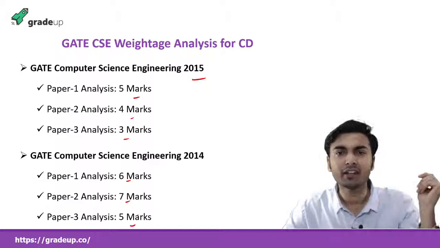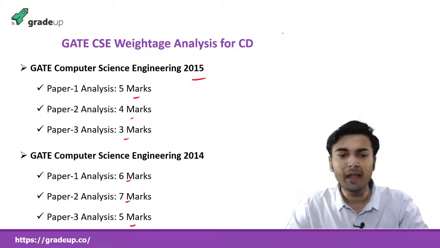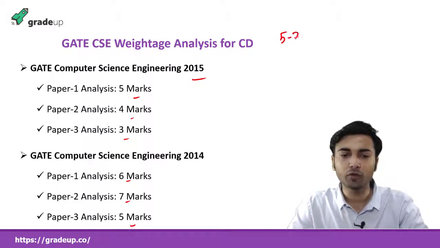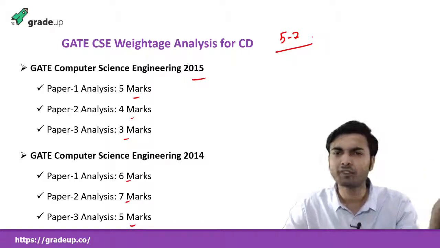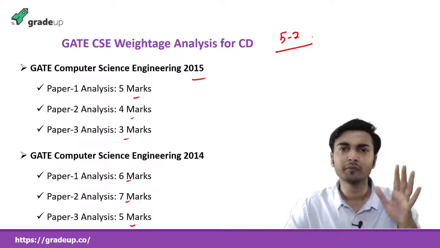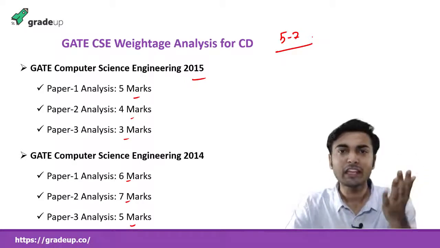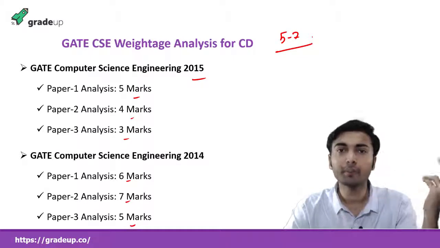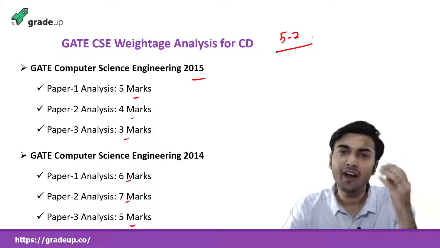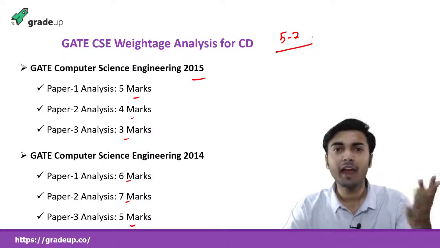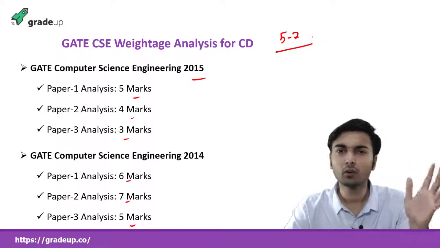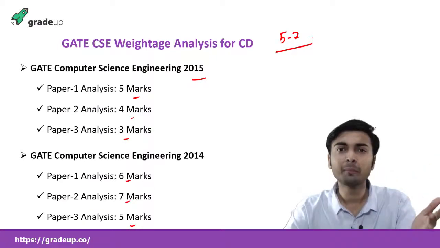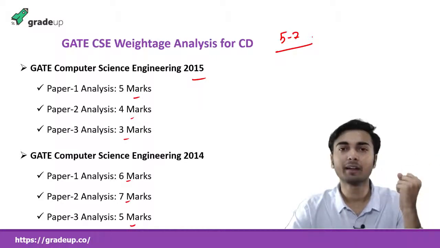If you take an average, what will be the average? Approximately 5 to 7 marks, it comes every time. Even in your ISRO exam, NIELIT exam and more PSU exams, this subject is asked everywhere, and not that difficult questions are asked. Very simple and basic questions are asked from compiler.